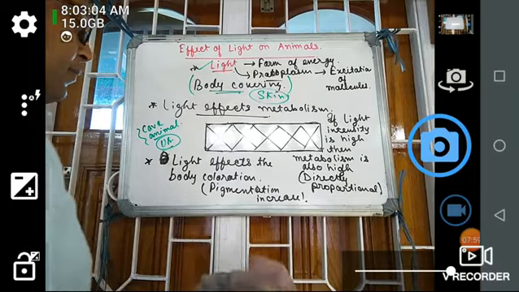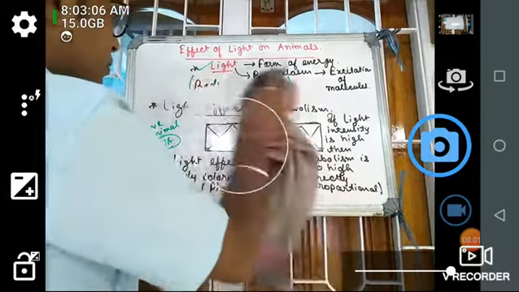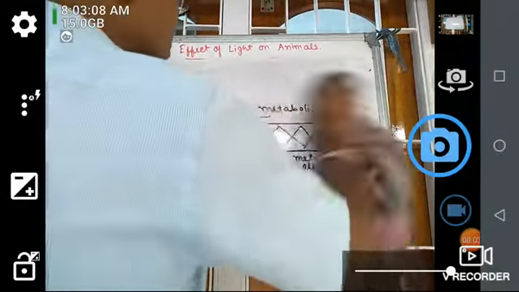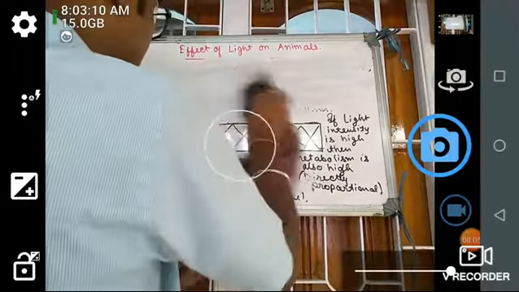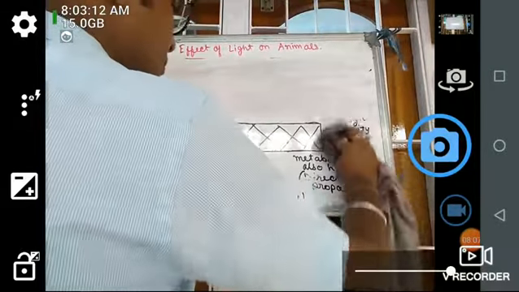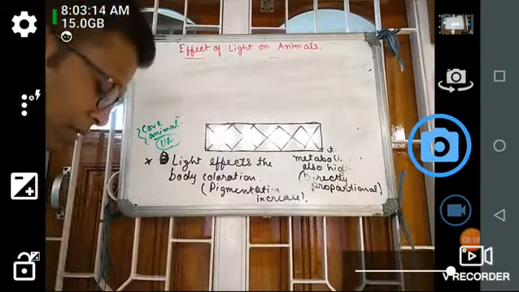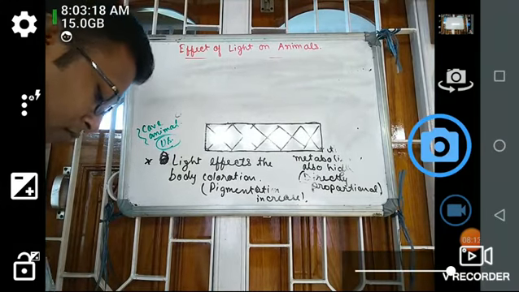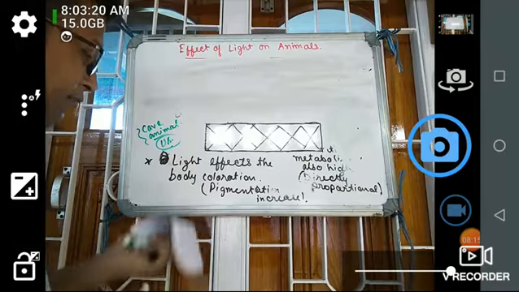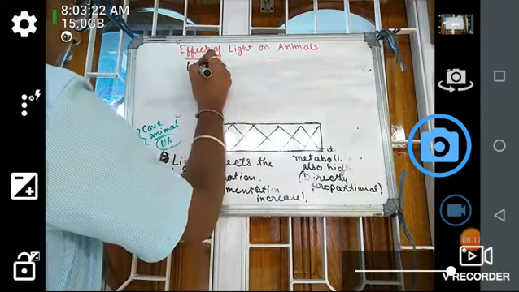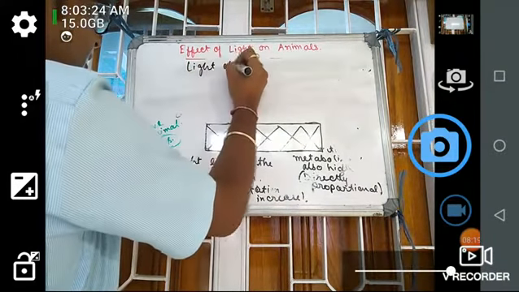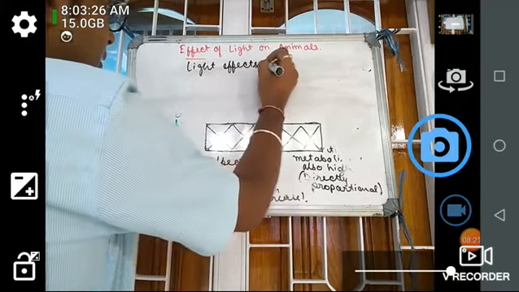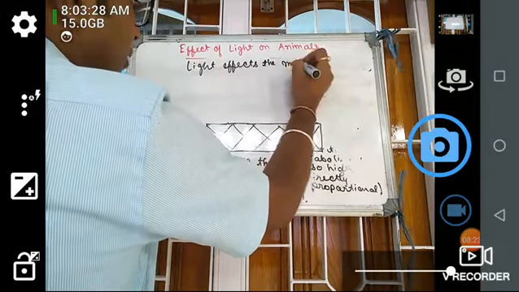Next, in case of movement, light affects the movement.